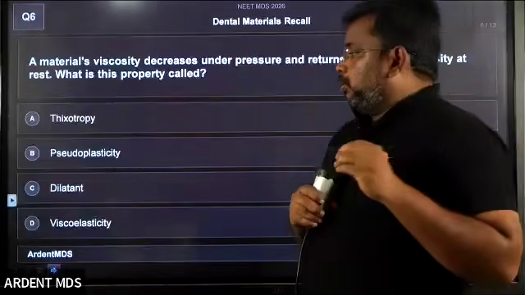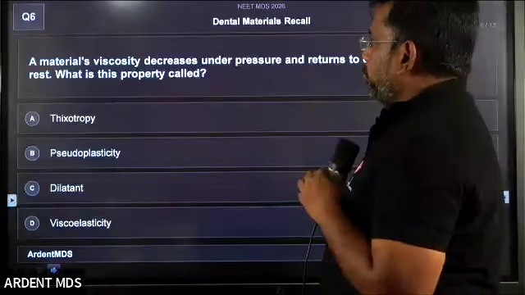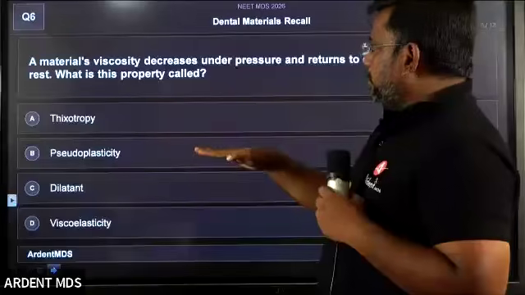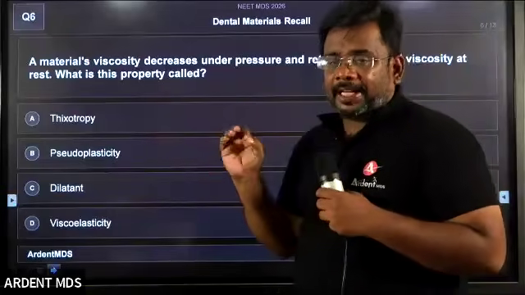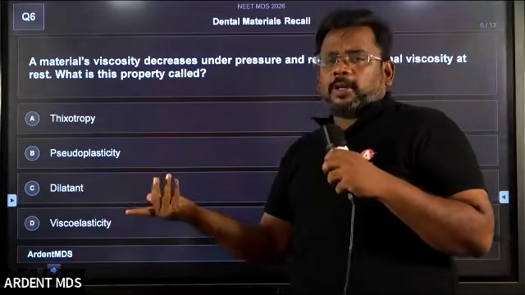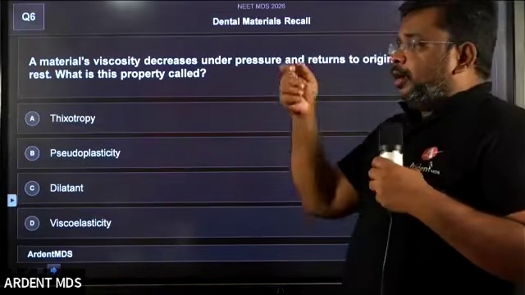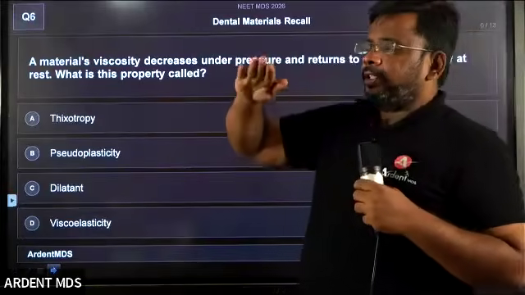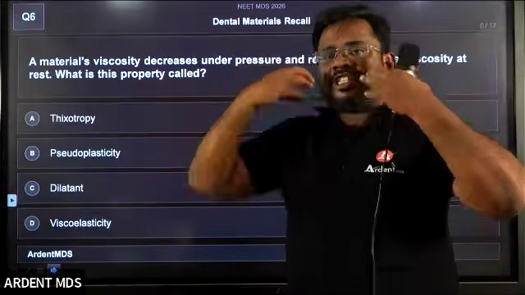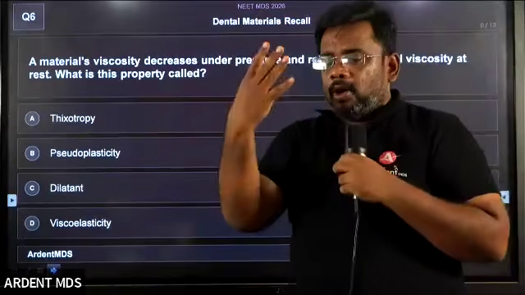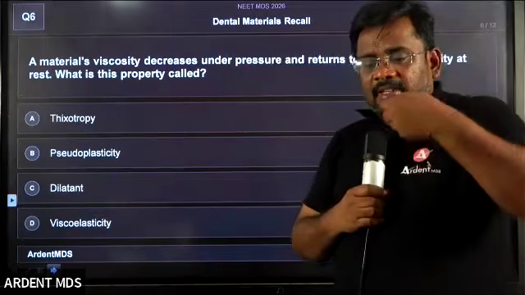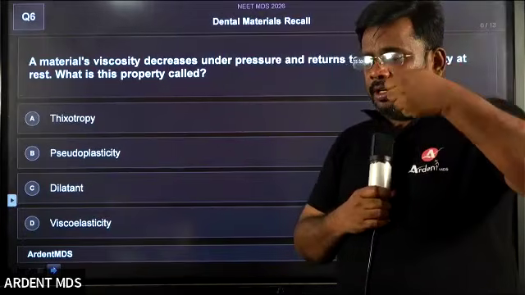Okay, so what is the exam asking? A material whose viscosity decreases under pressure. The best example I can give you is elastomeric impression materials. When you load the impression material into the tray and apply pressure, the viscosity decreases and it starts to flow and record the oral cavity, meaning the arch, right? So the material's viscosity decreases under pressure.